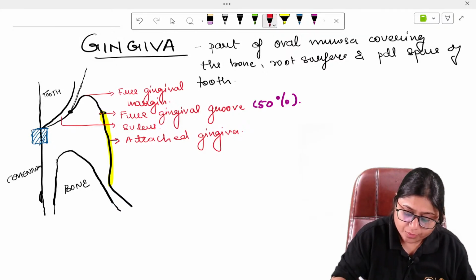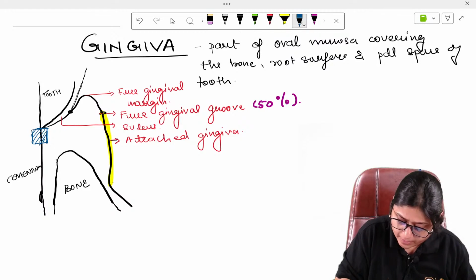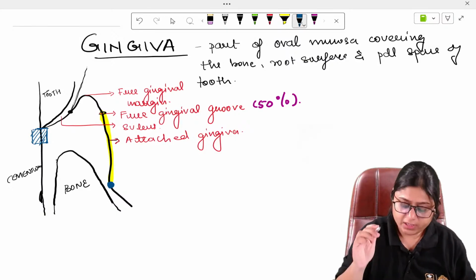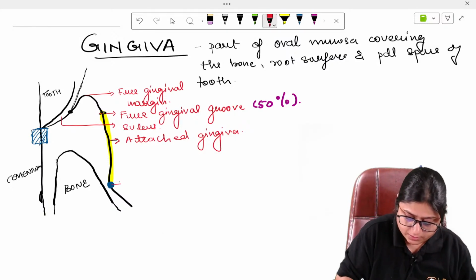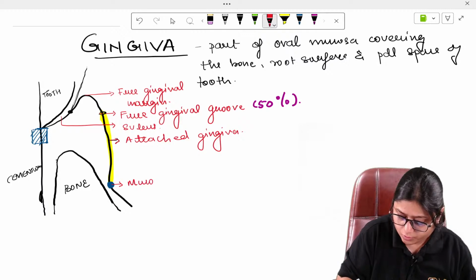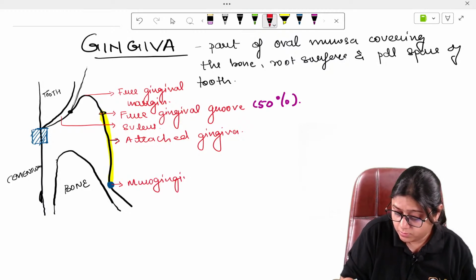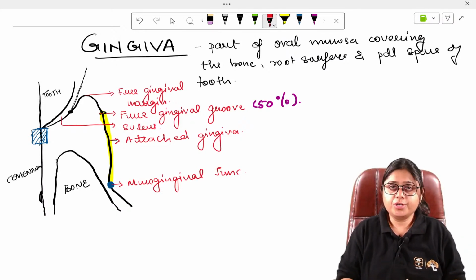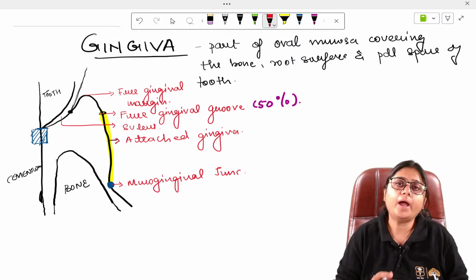So where is your mucogingival junction? This point is your mucogingival junction. Now, when a patient is coming to you, how will you identify?